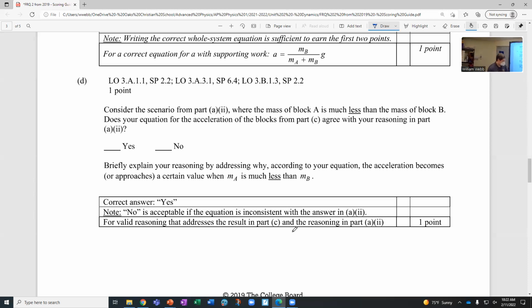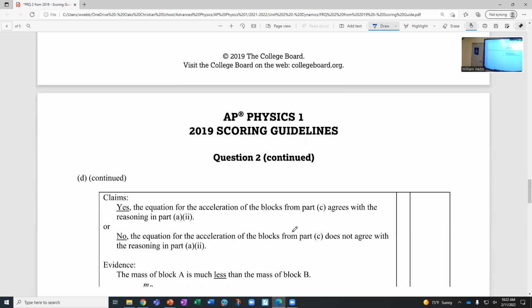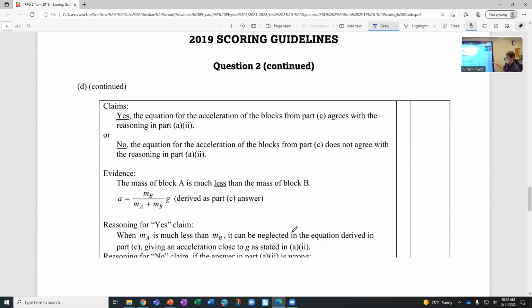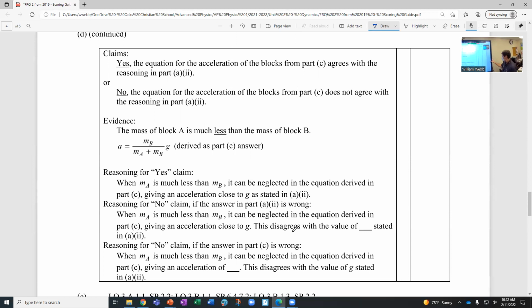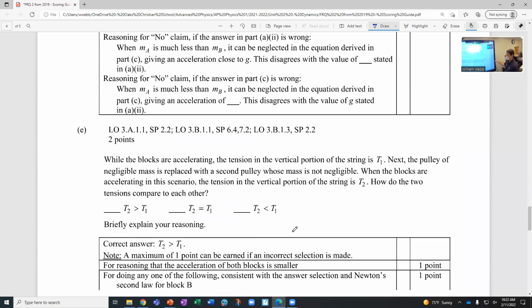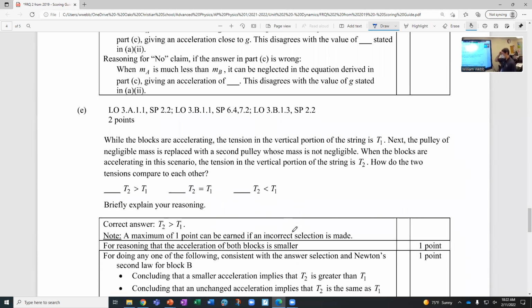All right, actually I don't think it's gonna let me scroll. Oh, maybe here I can. All right, so here they're just giving you some examples and you can read those on your own. If you're watching the video, this is in Unit 2C. You can find this question and the scoring guide, or you can just Google it because it's available online. It's a released question.